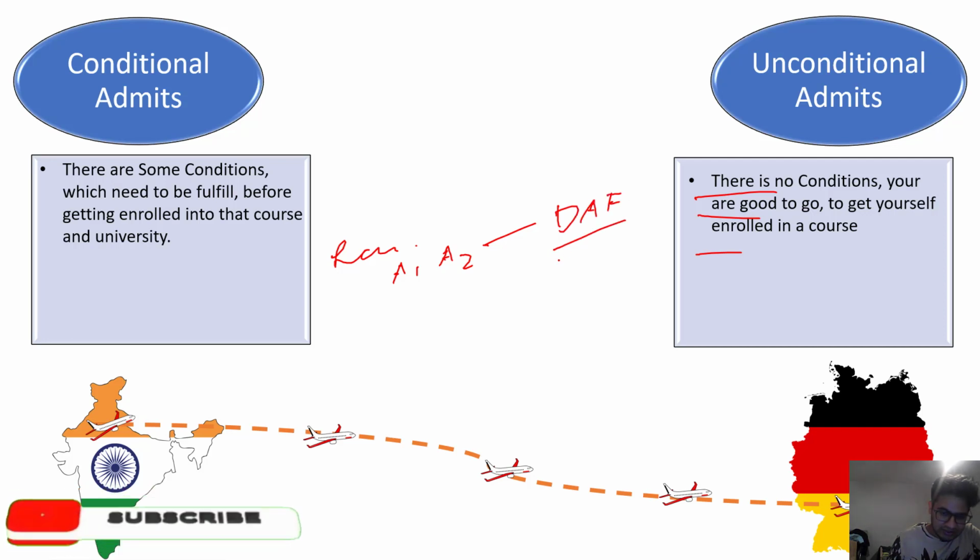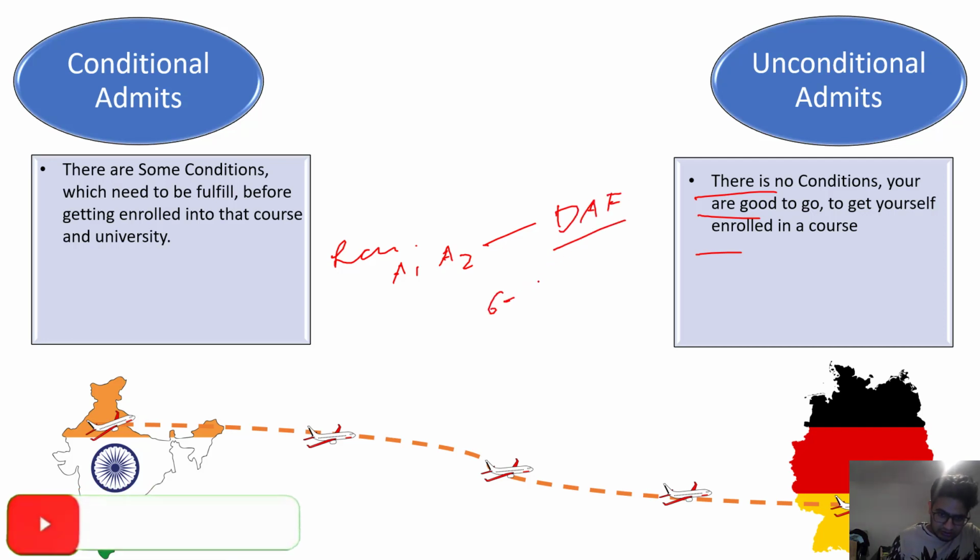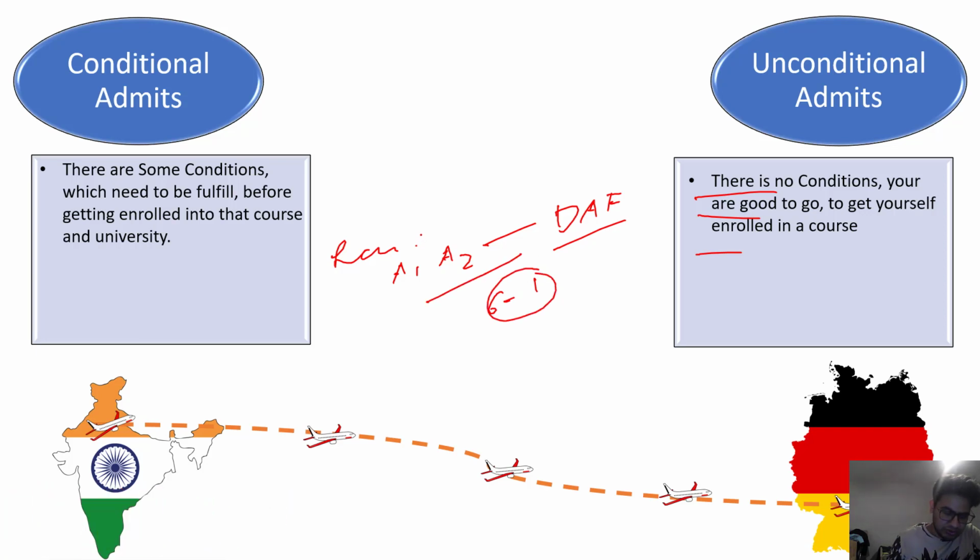It can be achievable in 6 months to 1 year. As you know, this is an achievable thing. So mostly universities give you a conditional admit with a time frame limit of 2 semesters or 1 year, a time period to submit whatever condition they have written in their conditional admit. So that is the first type of condition.